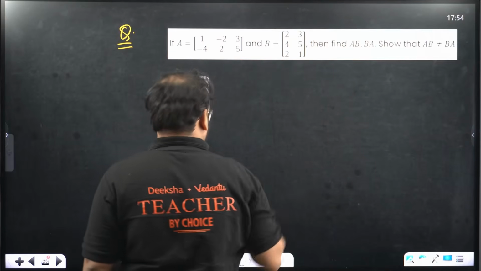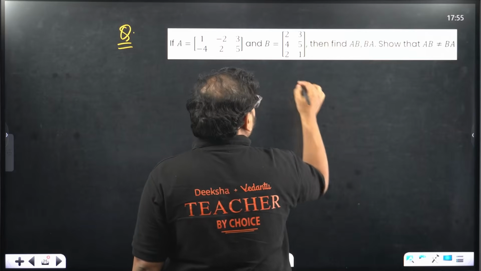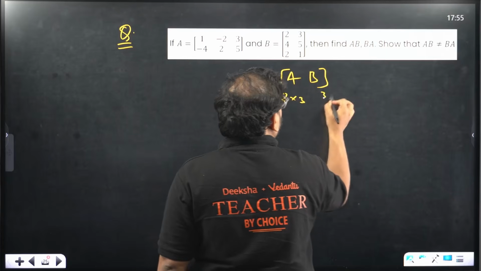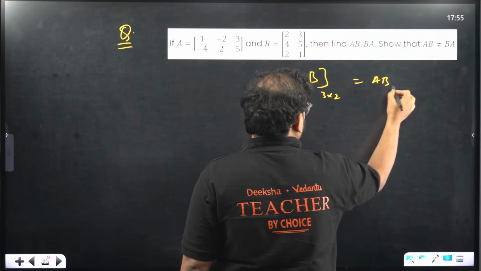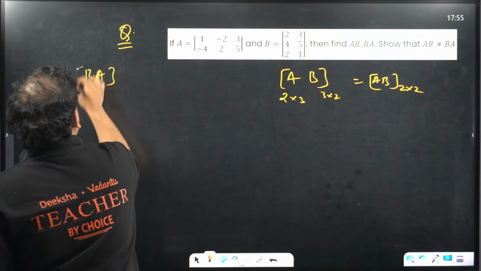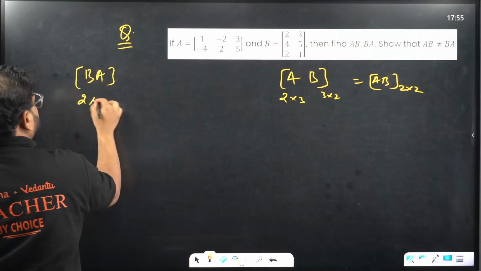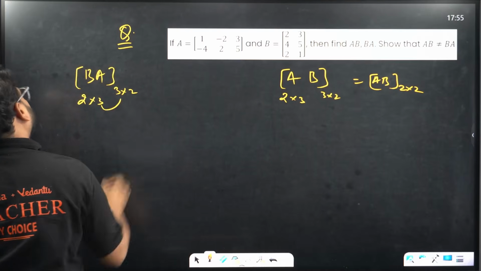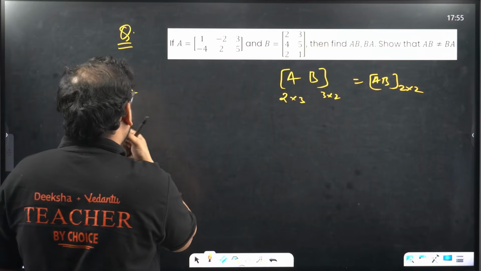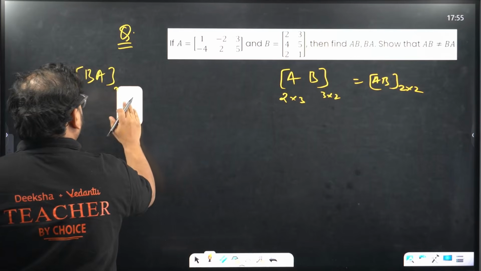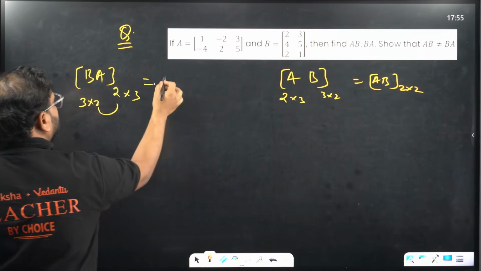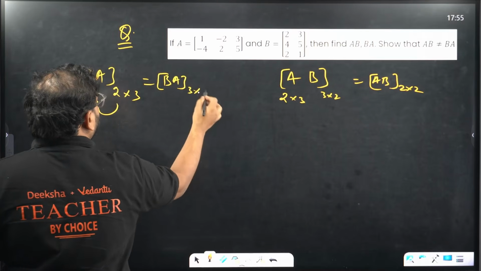AB will be, have a look. AB will be, over here the order is 2 cross 3, here the order is 3 cross 2. So for AB you will have order 2 cross 2. What about BA? For BA, the order will be what? One second. B is 3 cross 2 actually, and A is 2 cross 3. You'll have the answer as BA equals 3 cross 3.